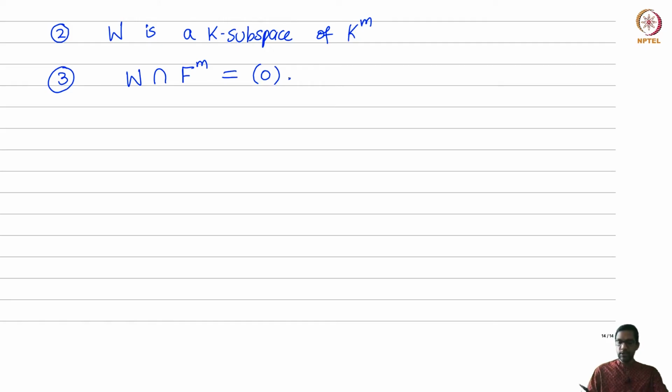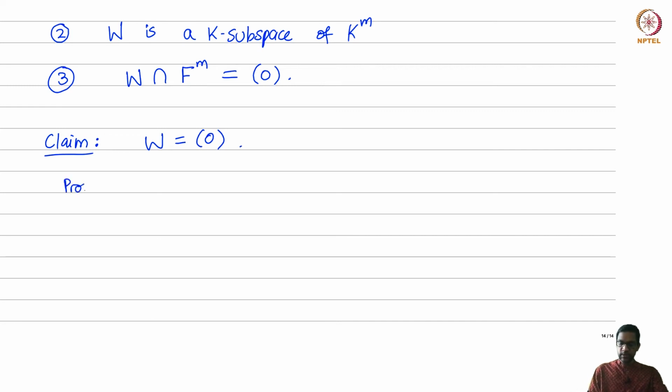These are the three important properties of W. Now what does this give us? Well, I claim that you really can't find a W satisfying these properties. The claim is that the only possibility for W is just the zero subspace. These three properties are just too strong.